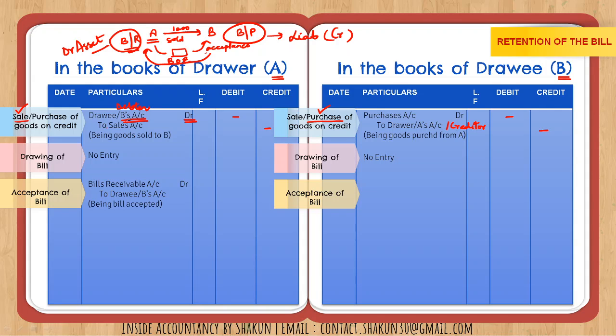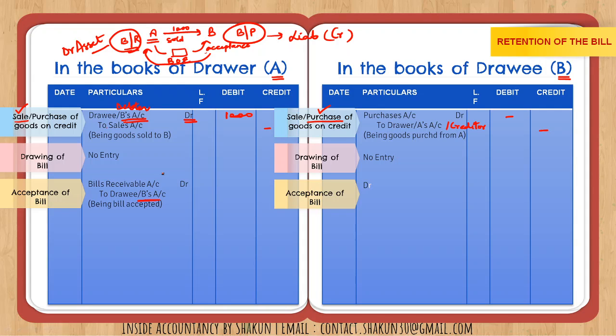We have to receive, let's say, 1000 rupees from B. That is the entry, that is the transaction. So we cannot receive 1000 rupees from B and 1000 rupees against the bills receivable. So when the bills receivable is created, we need to write off B's account. Now B is no longer our debtor. Our debtor is converted into a new asset, that is bills receivable.